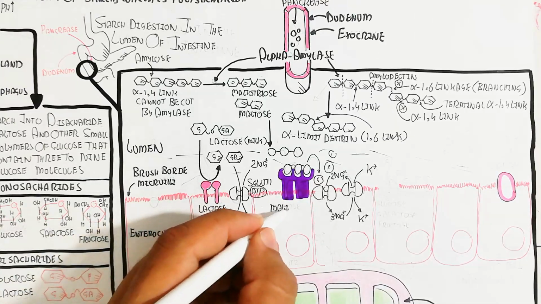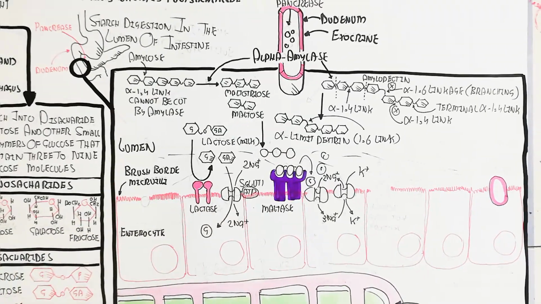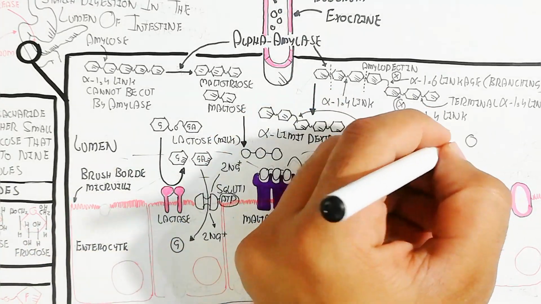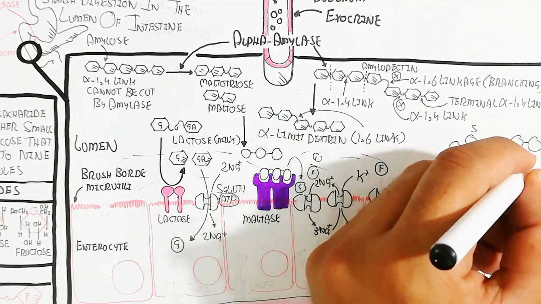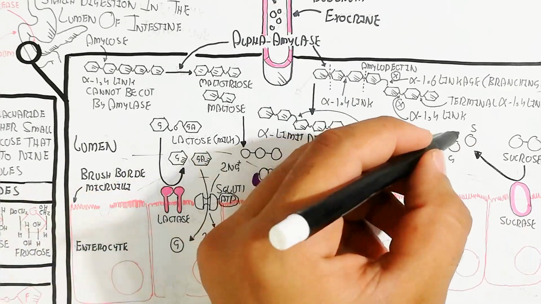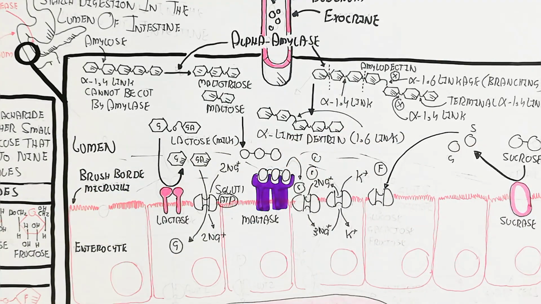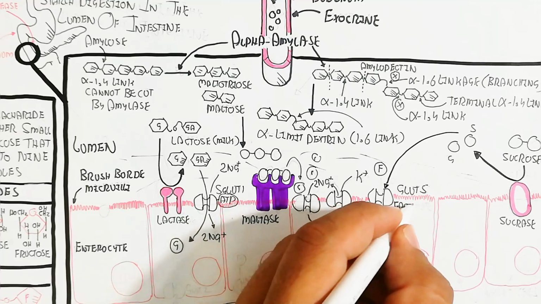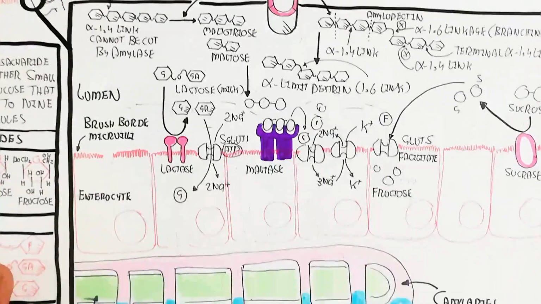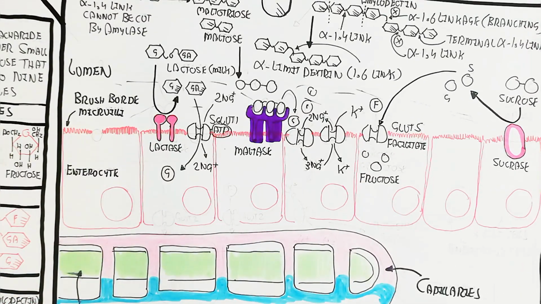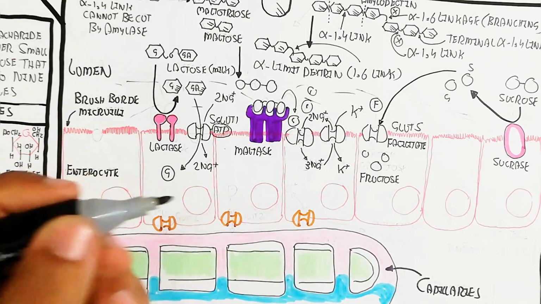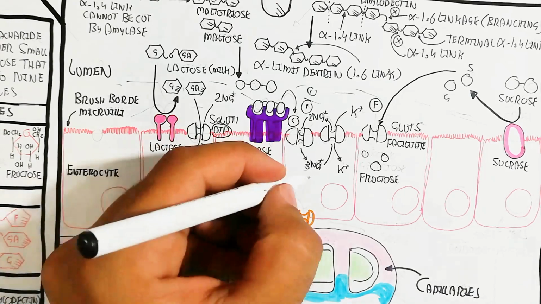But the sodium is exchanged back in the opposite direction, when 2 potassium enter for 3 sodium moving out. Meanwhile, the sucrase enzyme digests the sucrose, and a GLUT5 channel is involved for the fructose influx. It is facilitated diffusion.